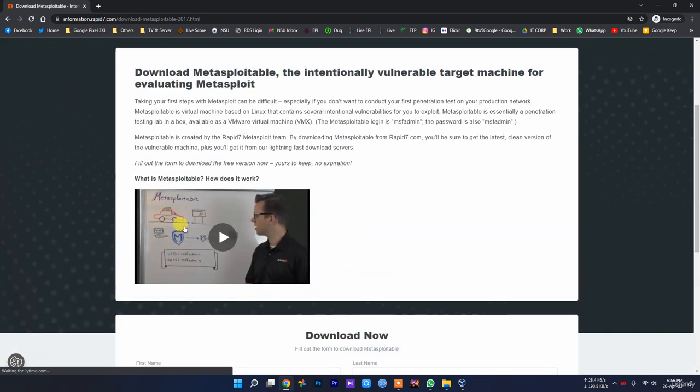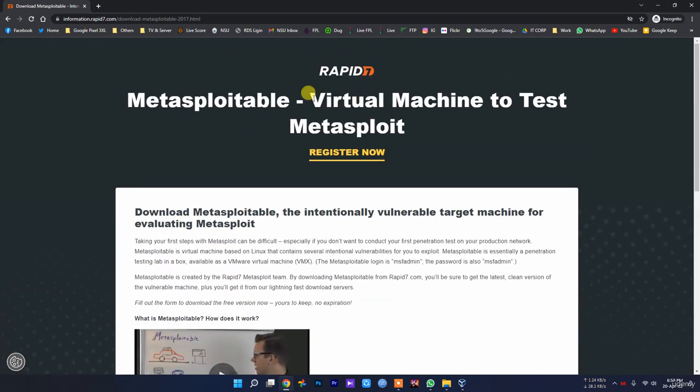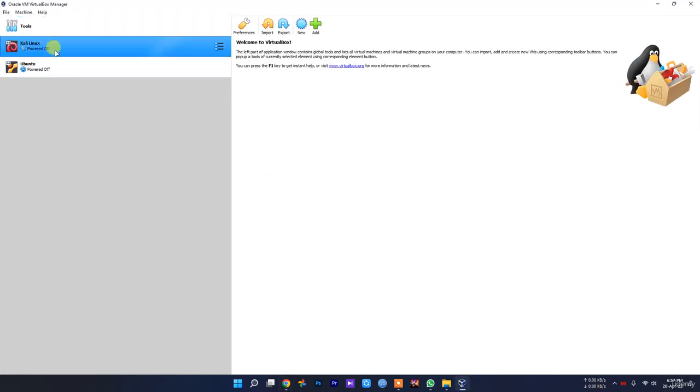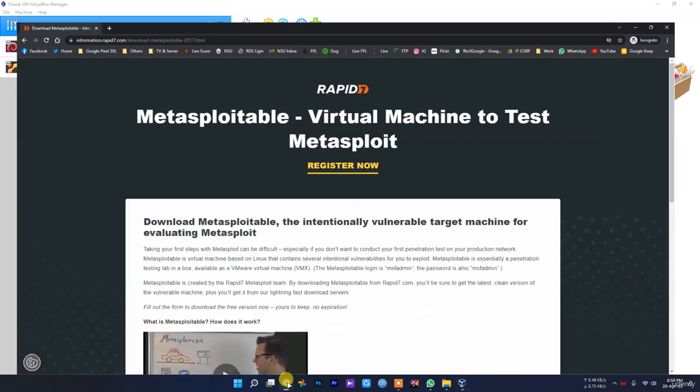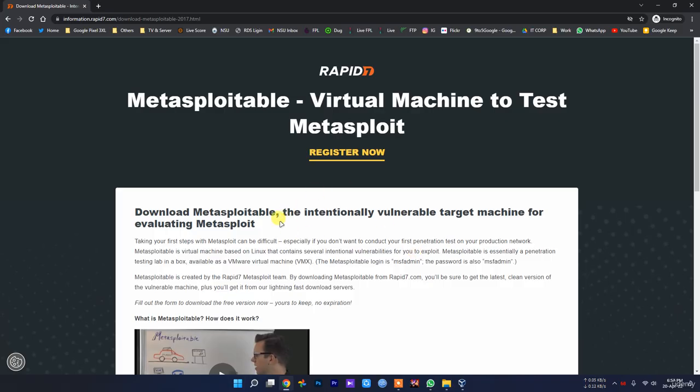So very simple. As you can see, Metasploitable is a virtual machine to test Metasploit. As we already know what Metasploit is, you can use Metasploit under your Kali Linux, but you need to use separate tools for this. But this one is in this Metasploitable virtual machine. You don't need to do anything. It will have all of those in this Metasploitable.